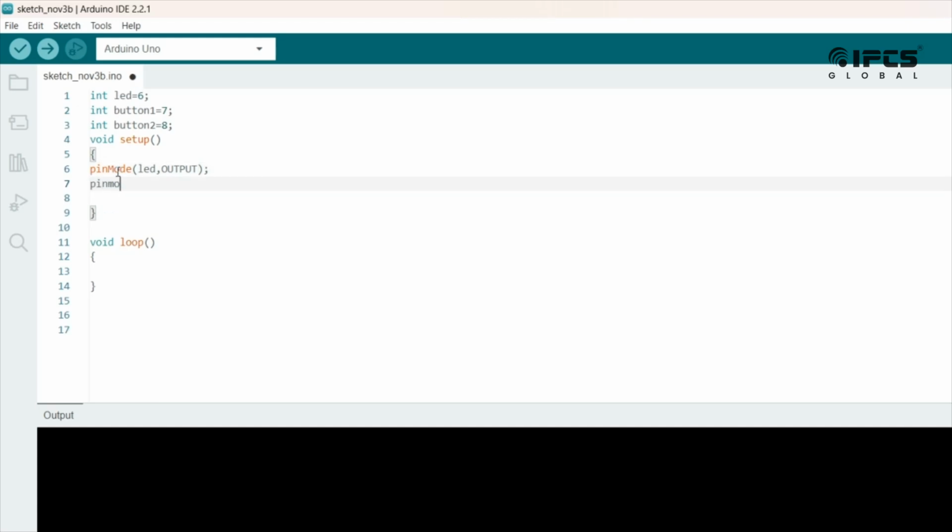Then the next one, button. So button is input. Then next button. Button 2, input.